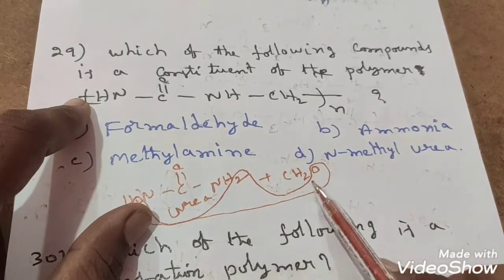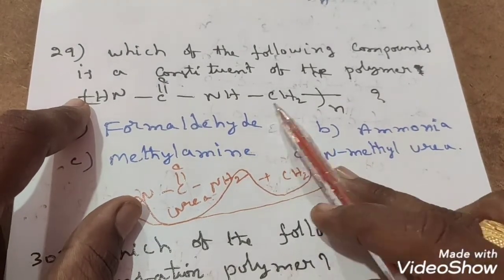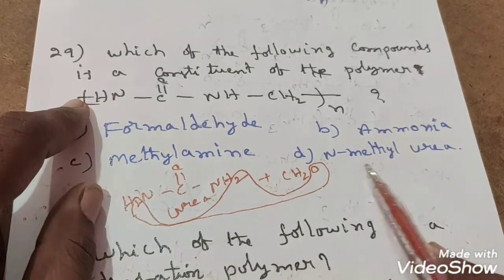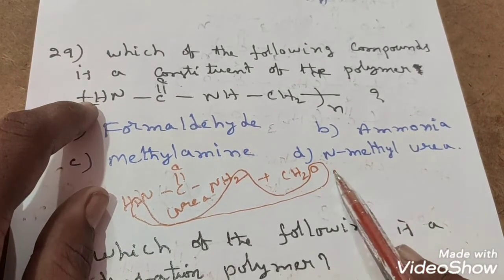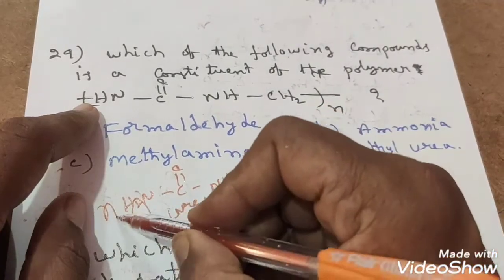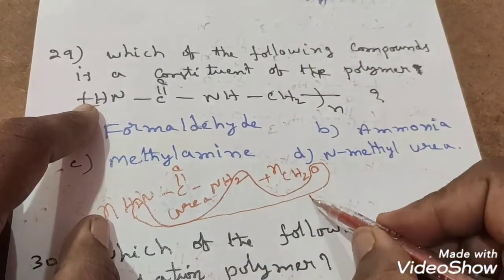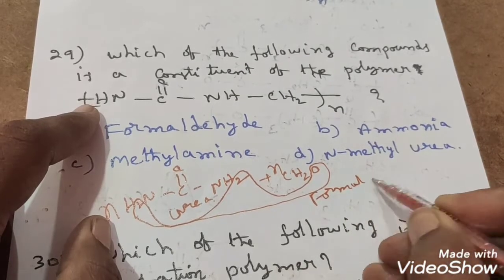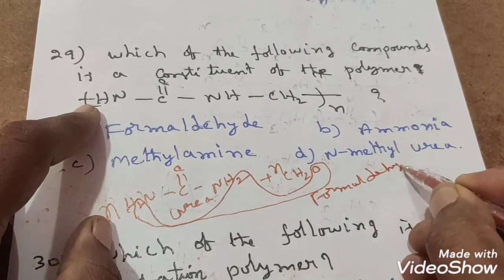Here NH is addition with water, CH2 group. This CH2 will continue with this NH group, right? So that's why I kept a bond. Like this, how many times will it take place means n moles. If you take n moles of urea, n moles of formaldehyde, then you will get urea formaldehyde resin.